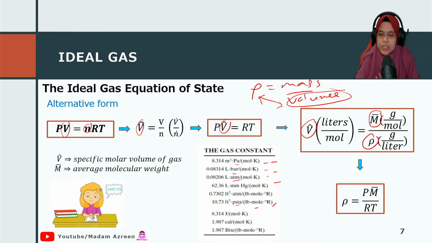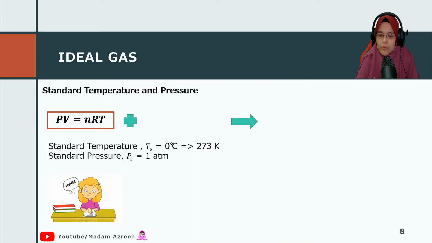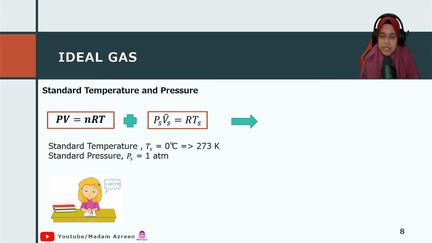Let us continue. Standard temperature and pressure is an alternative if you don't want to use a gas constant. If you cannot memorize, or choose not to memorize the value, we have an alternative, which is standard temperature and pressure.